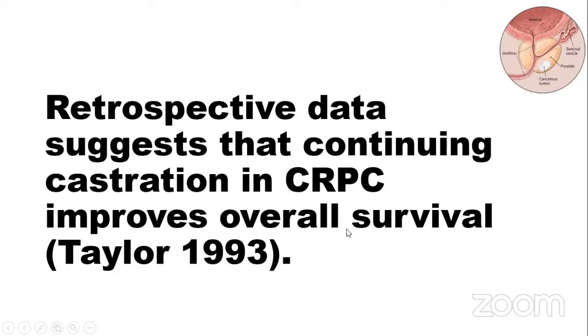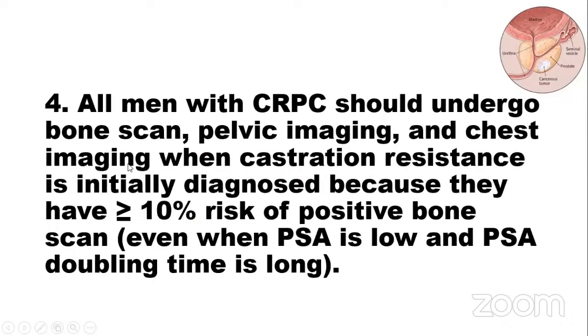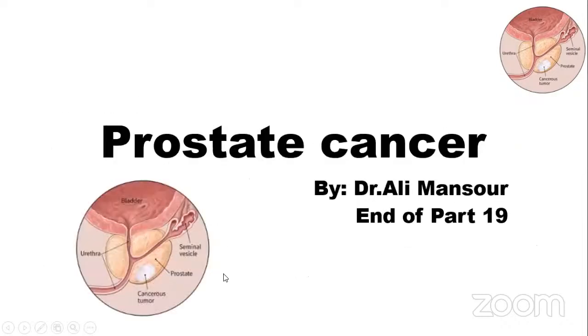in CRPC improves overall survival. All men with CRPC should undergo bone scan, pelvic imaging, chest imaging when castration resistance is initially diagnosed because they have more than or equal to 10% risk of a positive bone scan even when the PSA is low and PSA doubling time is low.